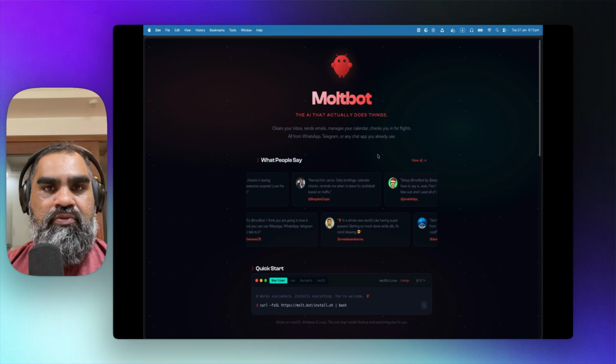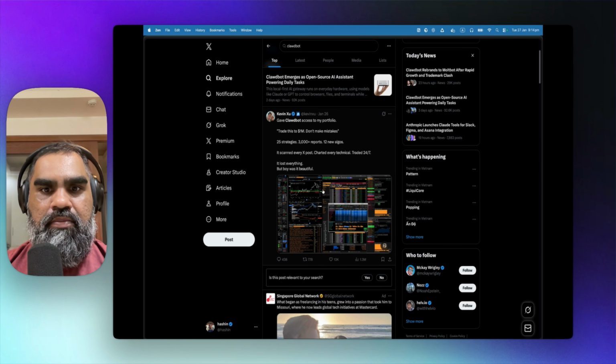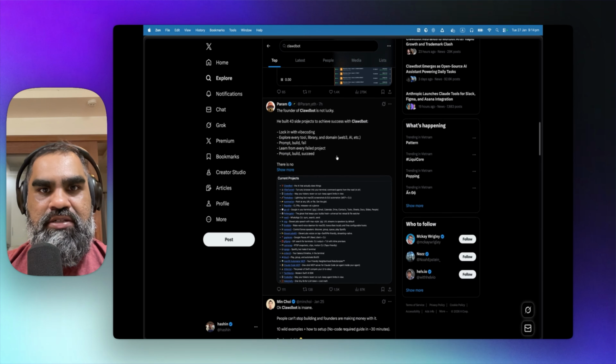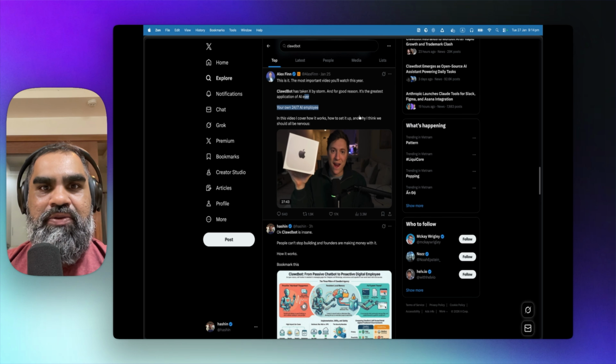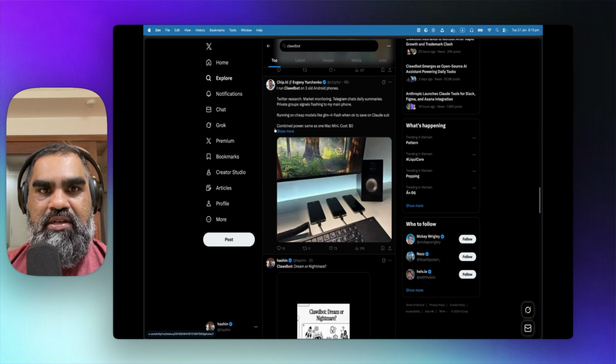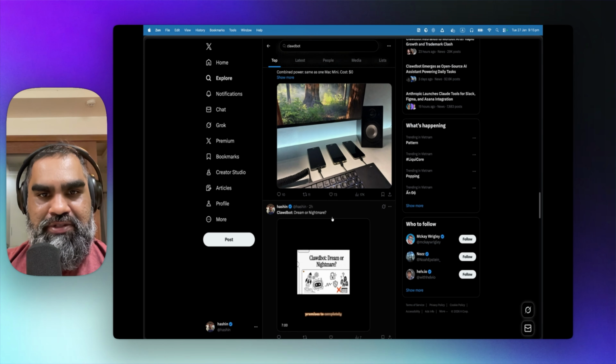People on X are raving about it. I just did a search for Clawdbot, and now you can see how many posts are going viral. Founder of Clawdbot is not lucky. Insane. Another one, people are rushing to buy Mac Minis to install Clawdbot. It has native integration to Mac's apps, but it's a $600 machine. Some people are even running Clawdbot on Android phones. In some zip codes in the US, I think, they have run out of Mac Minis.